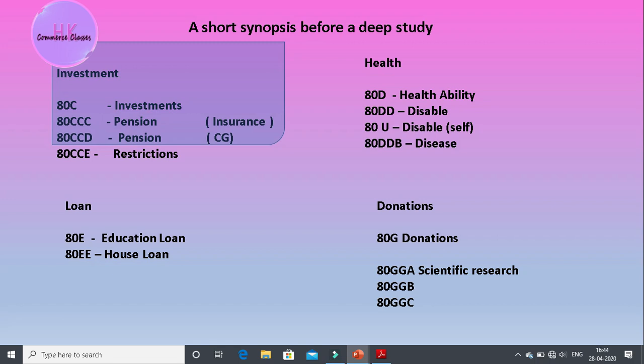The 80GGB and 80GGC are similar to each other, okay, that are related to political parties. Yes, of course, donations are also made to the political parties, but these are recorded in the PGP, okay.